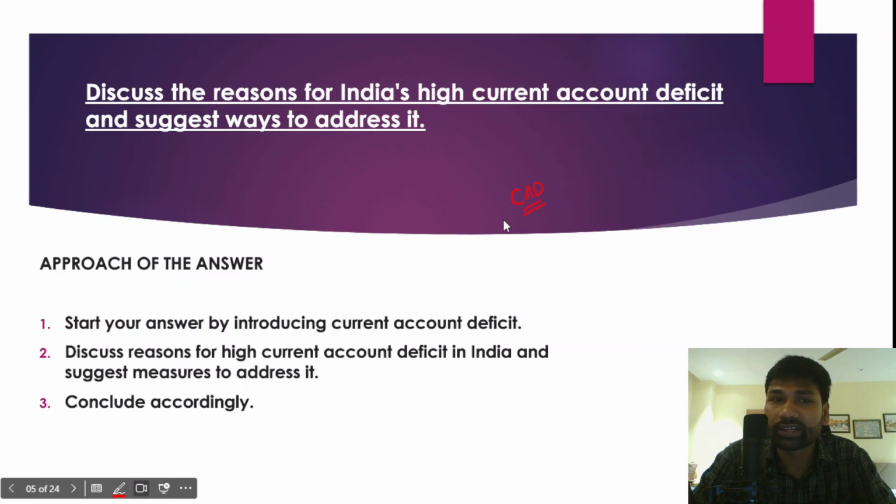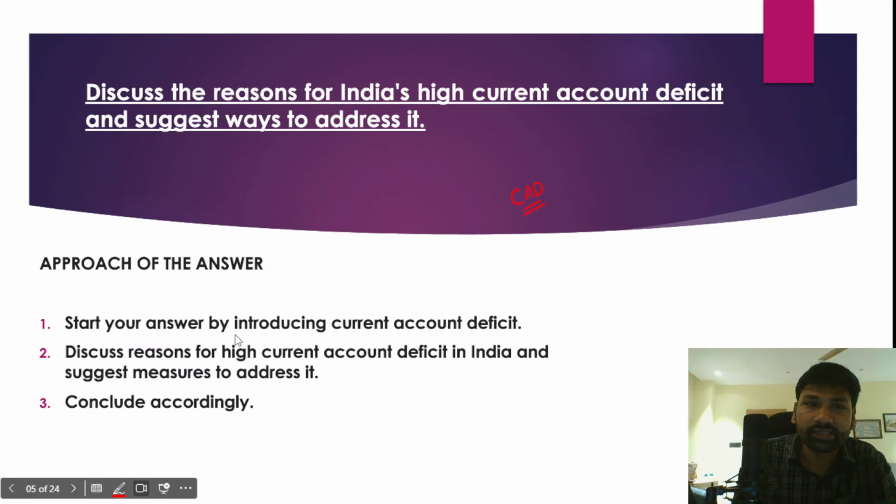Once you write the introduction, discuss the reasons for high current account deficit, because it is already asked in the question. Then you need to suggest some measures to address it, which is the second part of the question.